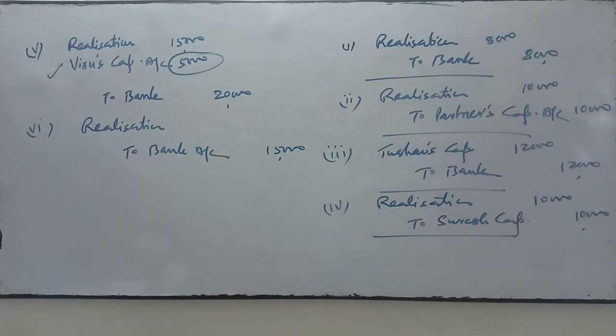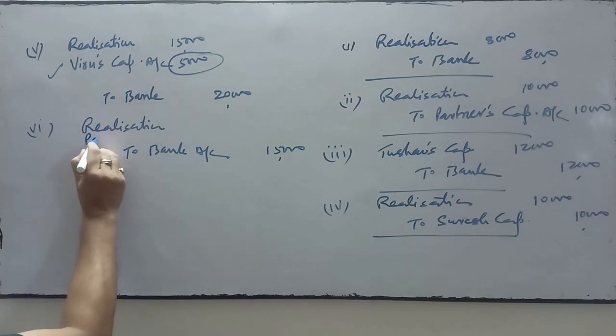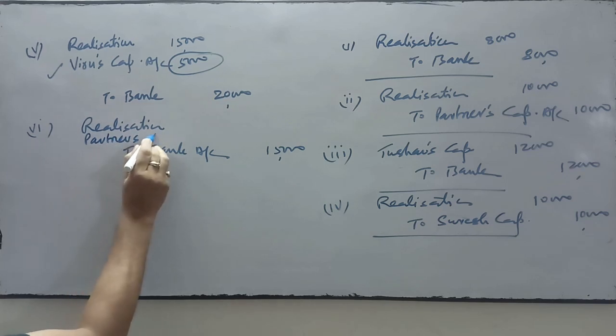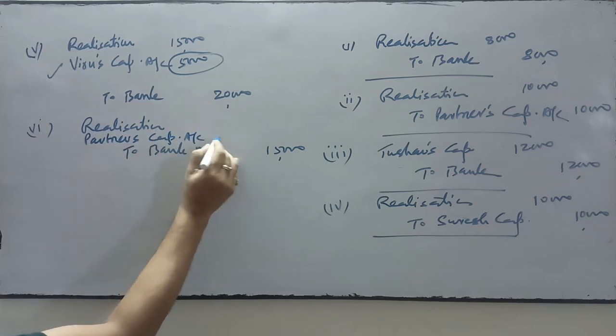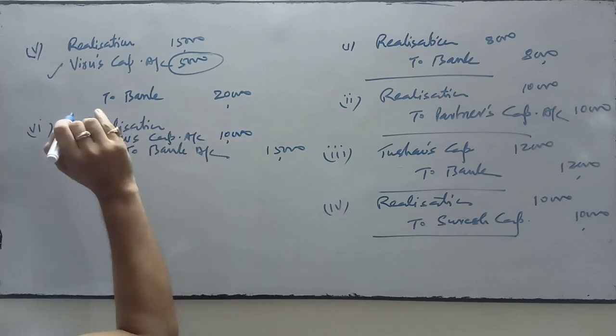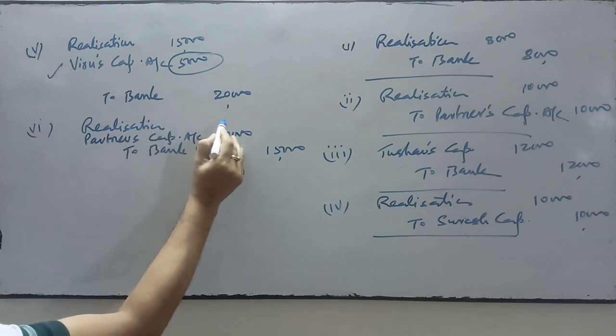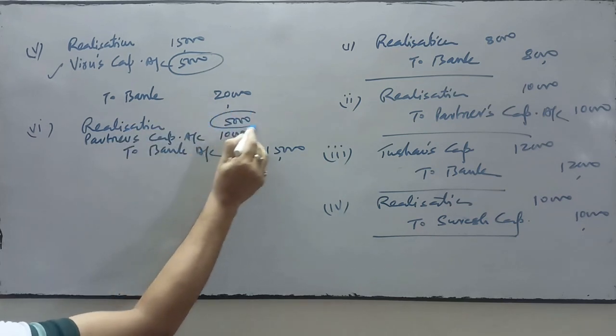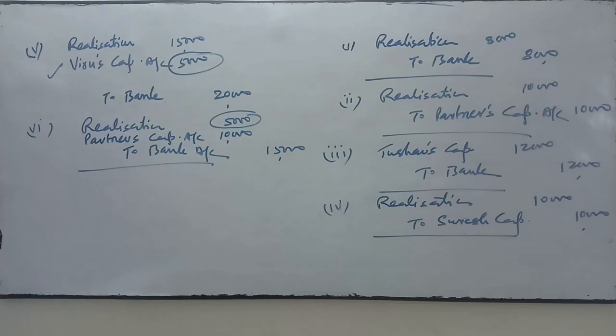10,000 were to be borne by a partner, so the partner's capital account will be debited by 10,000. It means the difference amount will be transferred to realization account.